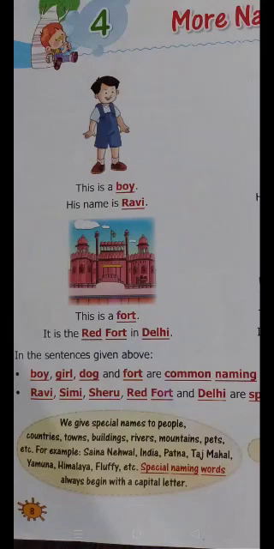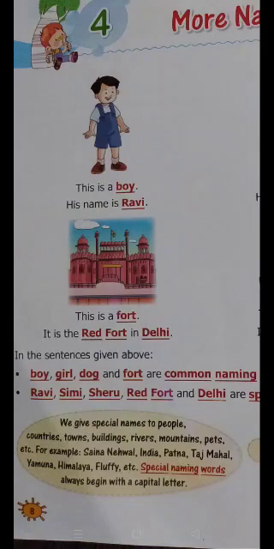Okay, India and Patna, Taj Mahal, Yamuna, Himalaya, Fluffy, etc. Children, these are examples of special naming words. A special naming word always begins with a capital letter.